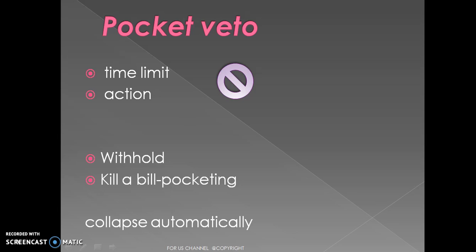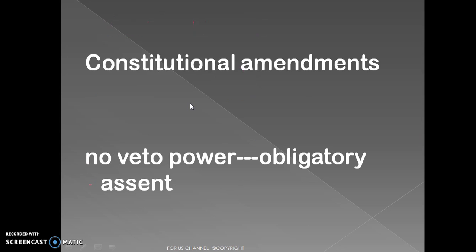Now coming to the pocket veto. Using this power, the president may declare that he withholds his assent to the bill. That is, there is no time limit for the president to react to the bill which he received for his assent. He can keep it simply in his pocket by taking no action. That is, simply by withholding the bill, he is killing a bill by pocketing it. After a stipulated period of time, when no action is taken, when he withholds the bill, it collapses automatically. This is about pocket veto. These are the three veto powers of President of India.